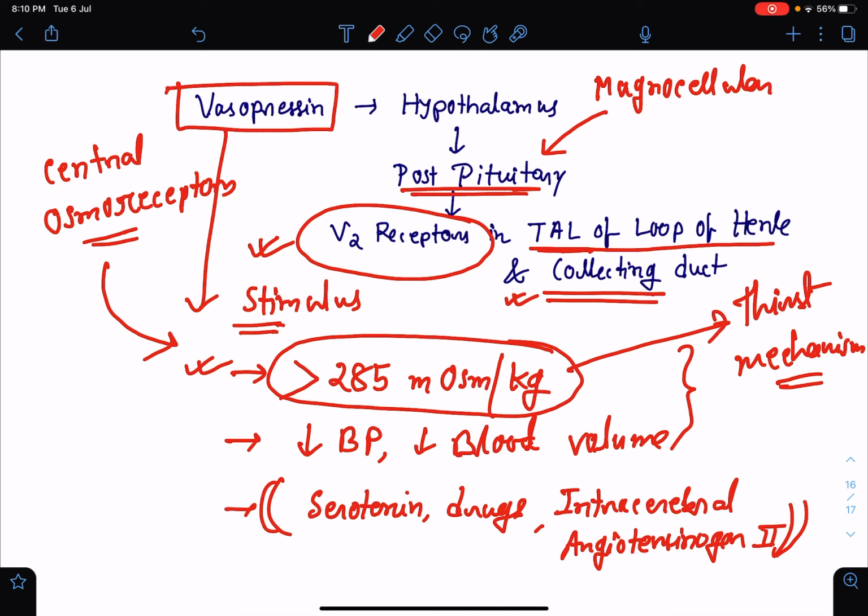So in this class I wanted to discuss about this much. I have discussed about the total body water and its distribution in different compartments and the composition of the body fluid, and how the balance of water is maintained in our body.